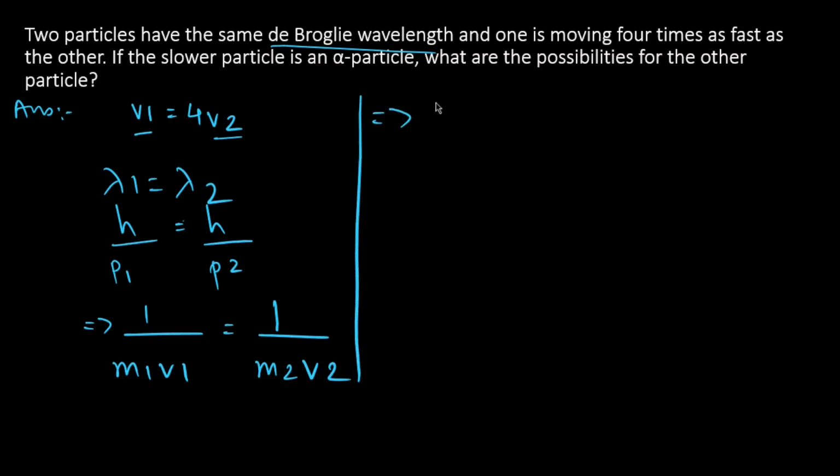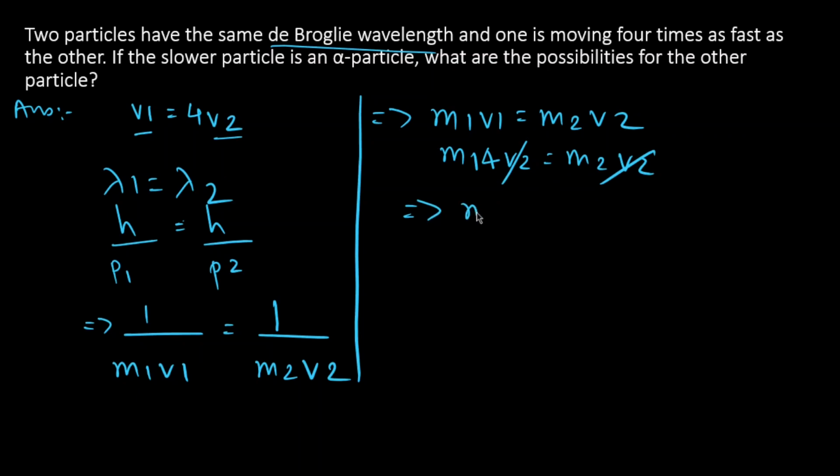This implies m1 v1 is equal to m2 v2. Now v1 is 4 times v2. This implies m1 by m2 is equal to 1 by 4, that is 1 ratio 4.